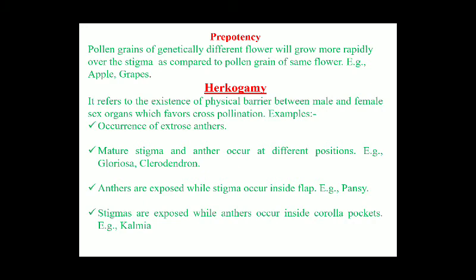So, we are discussing the different outbreeding devices. आज हम स्टार्ट करेंगे प्री पोटेंसी से. Prepotency means the pollen grains of genetically different flowers will grow more rapidly over the stigma as compared to pollen grains of the same flower.